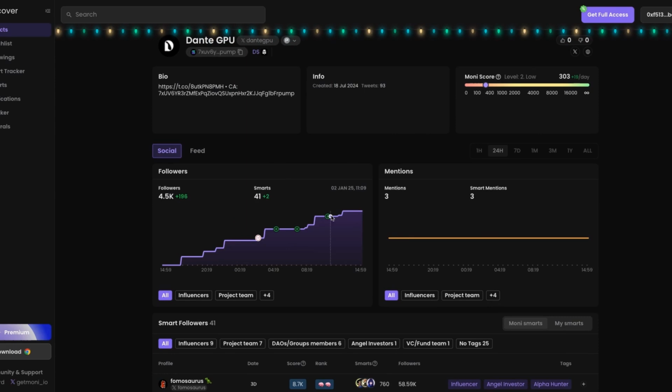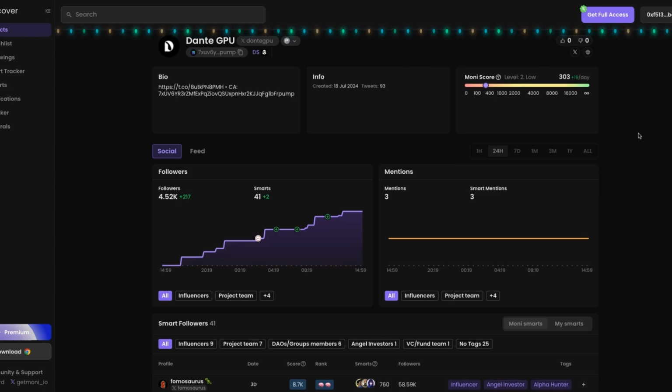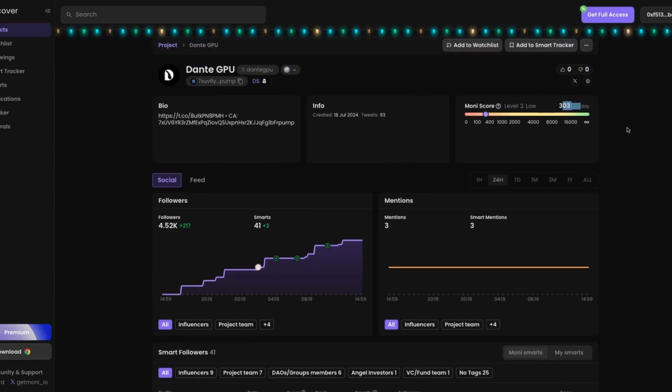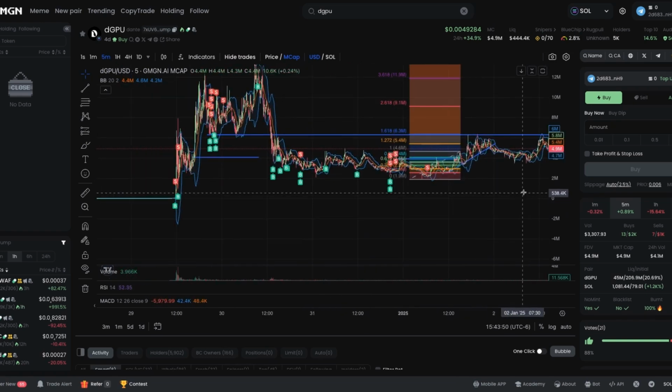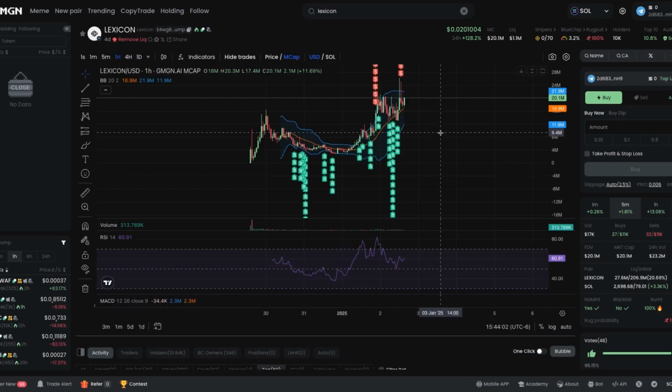If you see a bunch of these come in, and unfortunately I can only select 24 hours, but you could go down to the hour or up to the 7th day and see how many are getting into a certain coin. Look at Lexicon. It has a 614. It's level 3 up here. Compared to DGPU is 303. When you're trying to make a decision which play is better and you see a coin in that consolidation mode, like I did down here on that 5-minute time frame, you see it consolidating and it made its initial pump up. Same with Lexicon, consolidated, pump up, right?